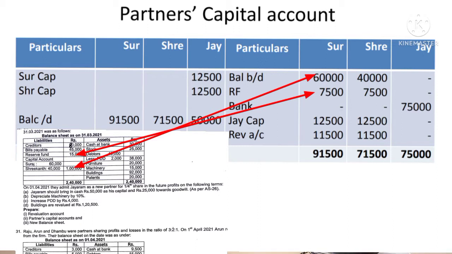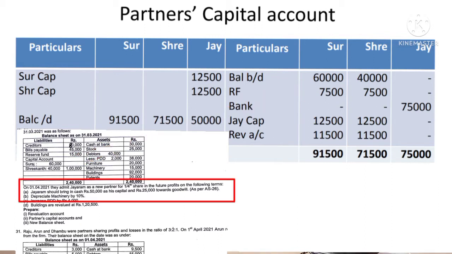Then if there is a reserve fund, we have to distribute it among the old partners as per the old profit sharing ratio. The old profit sharing ratio is equal. So the reserve fund is 15,000, and we have to credit by reserve fund 7,500 each. And after that we have to see what the adjustments are.